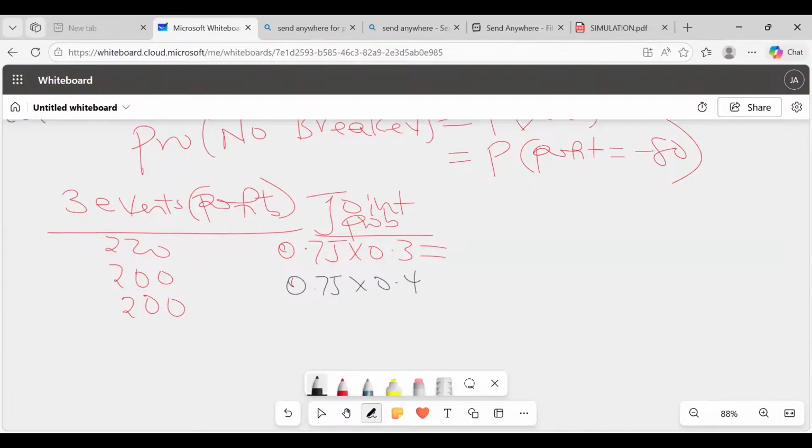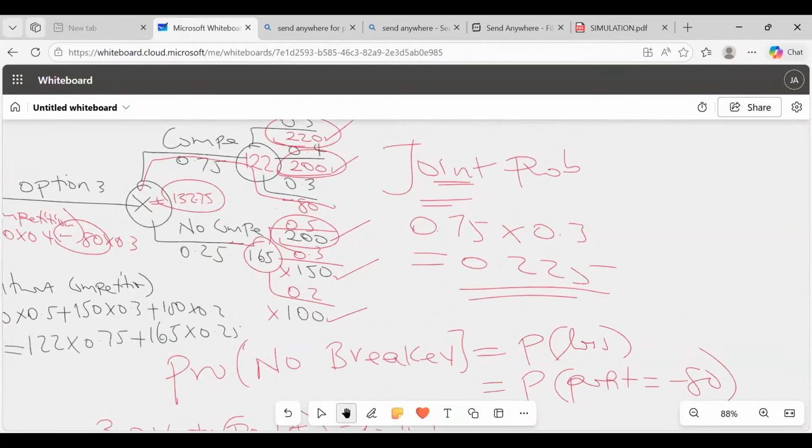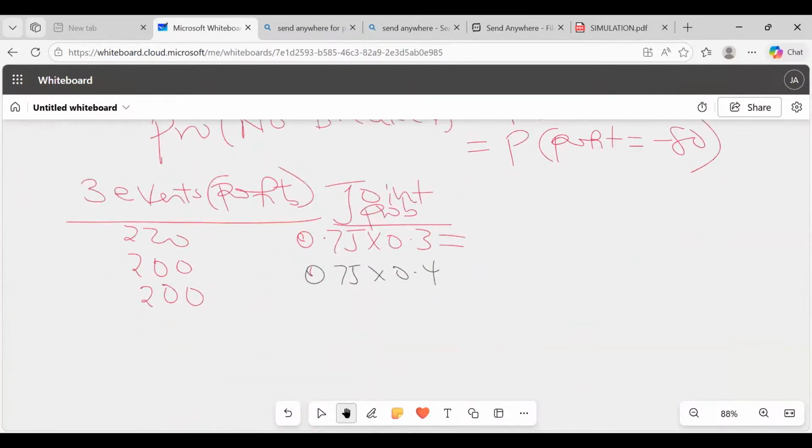And then lastly, ladies and gentlemen, we have this other 200 here, which is no competition now, which is 0.25 and what here, somebody? 0.5, isn't it? 0.25 and 0.5. So give me these figures.